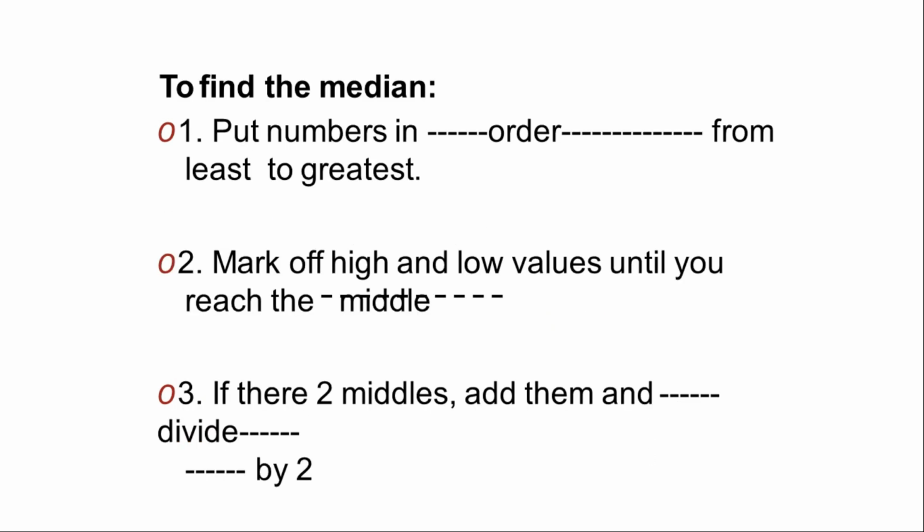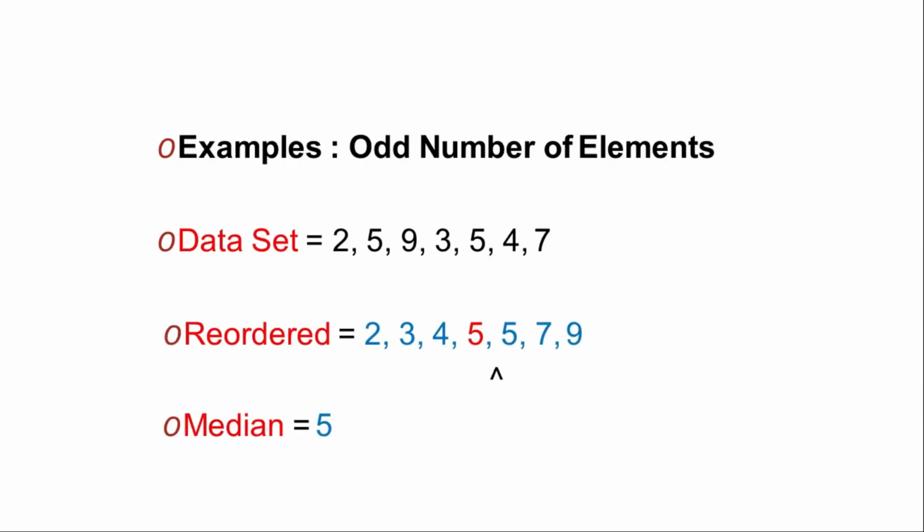To find out the median, put numbers in order from least to greatest. Mark off high and low values until you reach the middle. If there are two middles, add them and divide by 2.